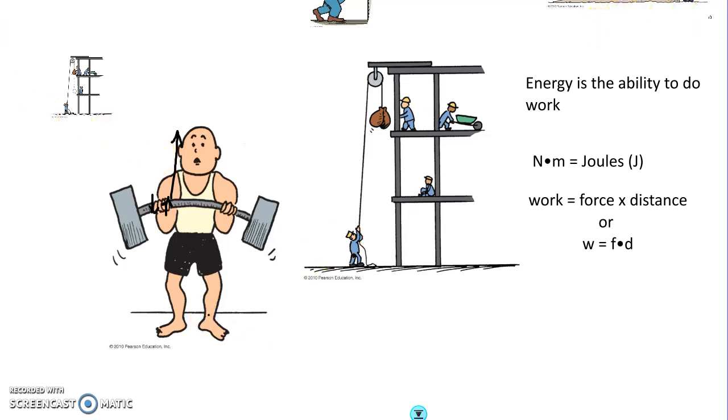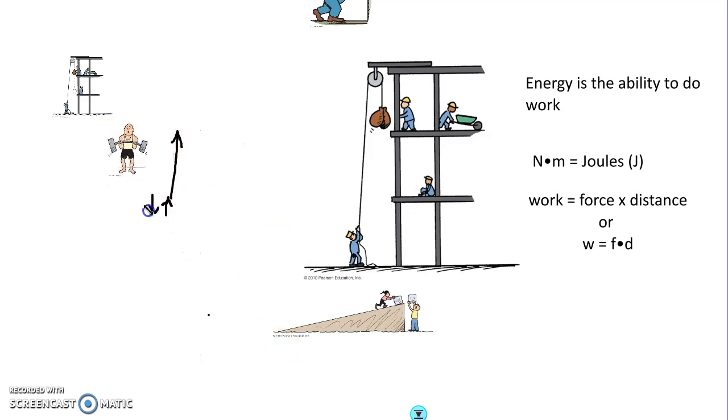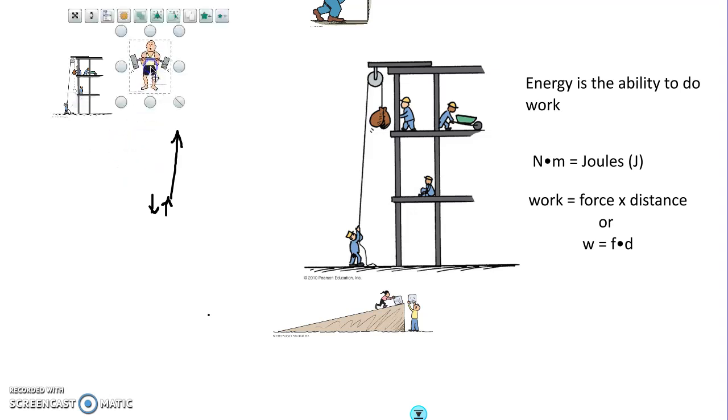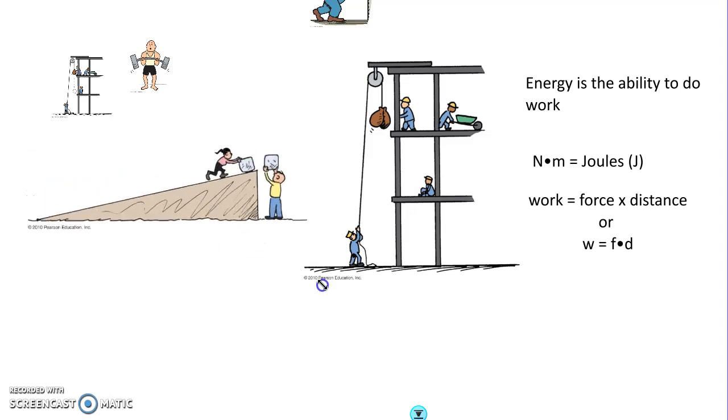Now let's look at another example having to do with work. Here we have a ramp and we have blocks of ice. We'll assume that they are completely equal. We have two different people: the girl pushing the ice up the ramp and the guy lifting it up at the end.